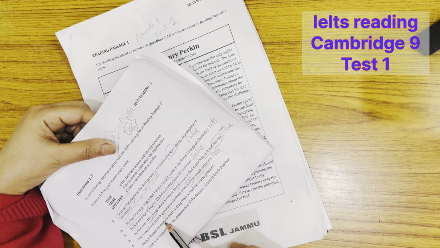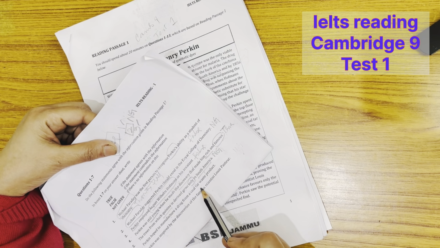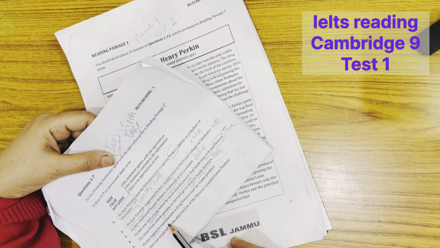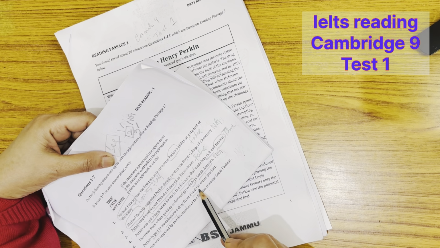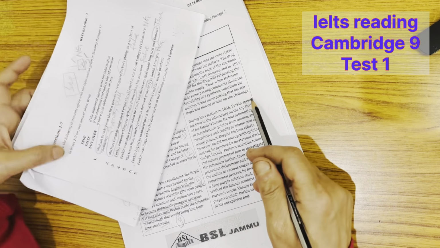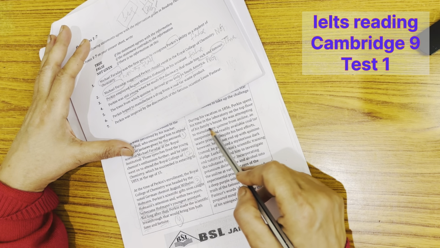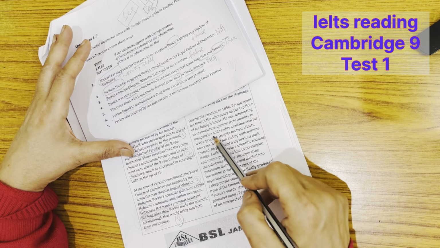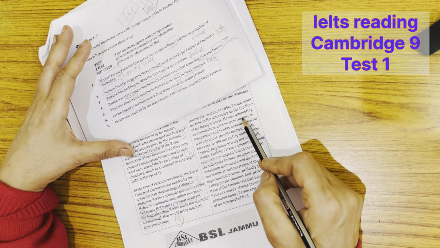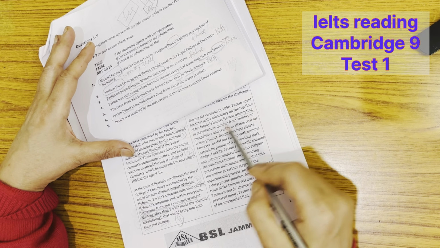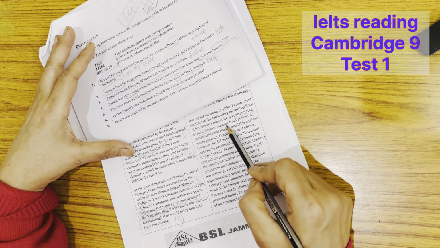Next, Perkin hoped to manufacture a drug from a coal tar waste product. He was hoping, wishing that he would make a drug from a coal tar waste product. So here, during his vacation in 1856, Perkin spent his time in the laboratory on the top floor of his family's house. He was attempting to manufacture quinine from aniline. He was attempting means trying, hoping, wishing to manufacture quinine from aniline.